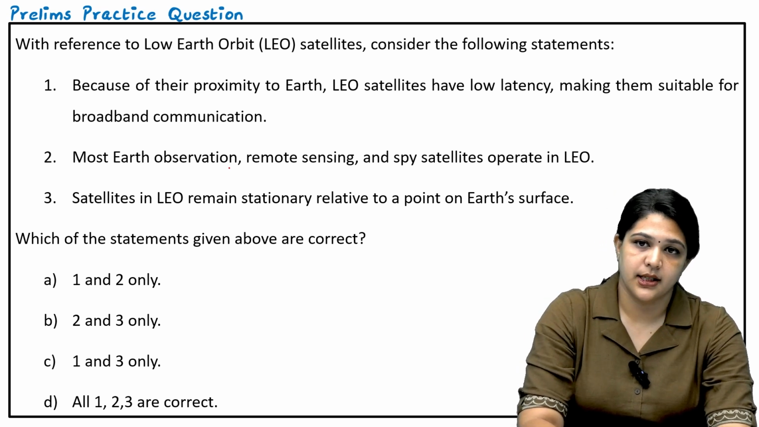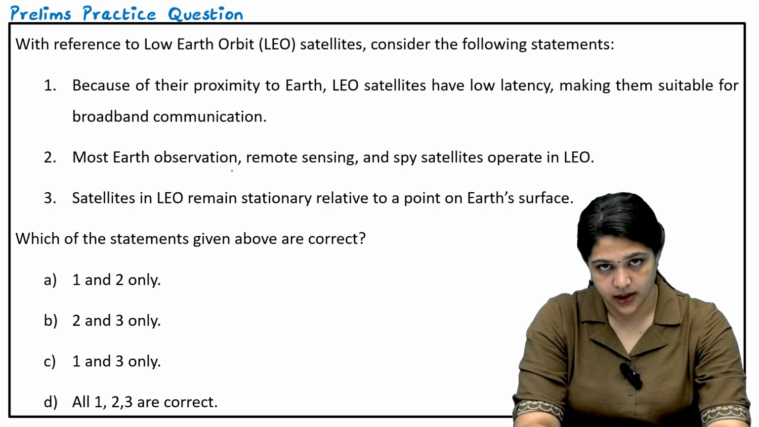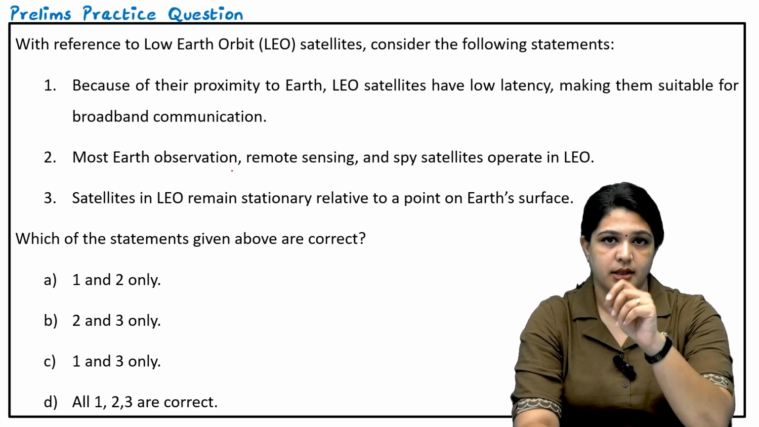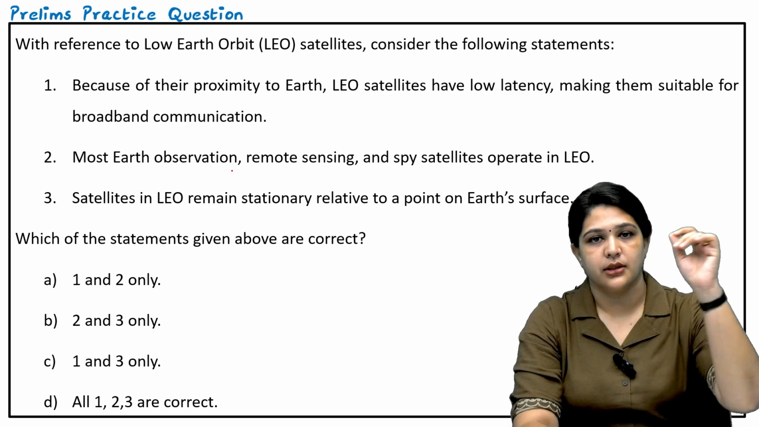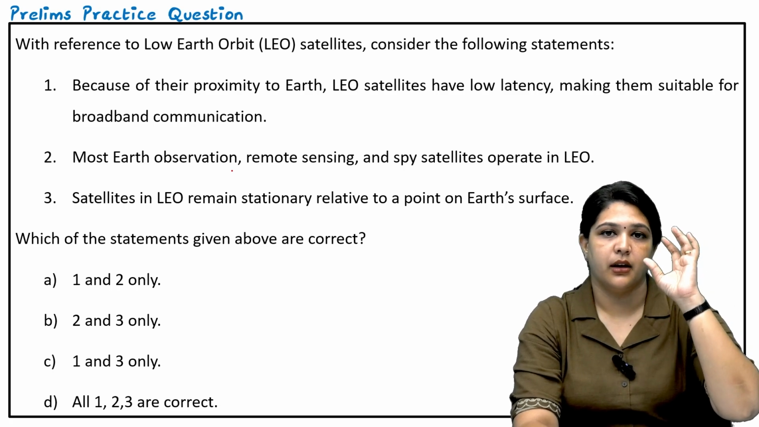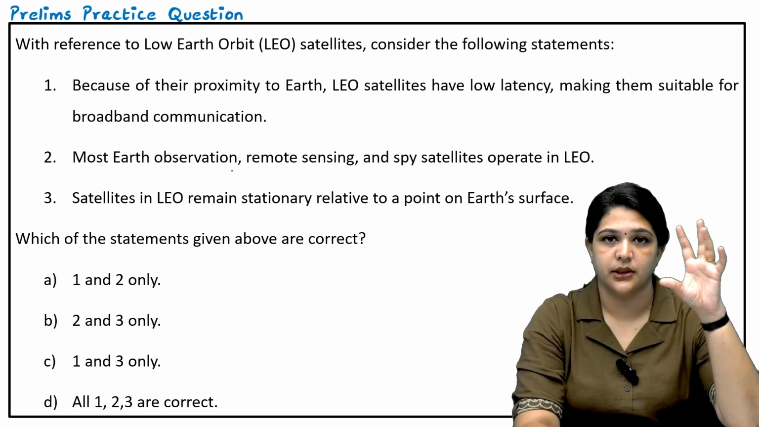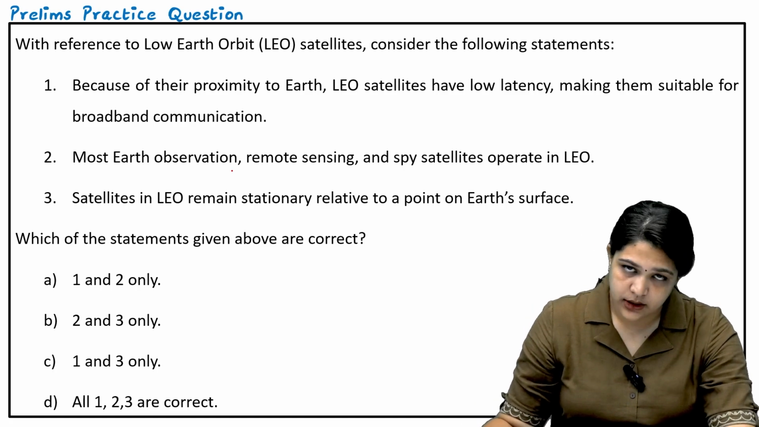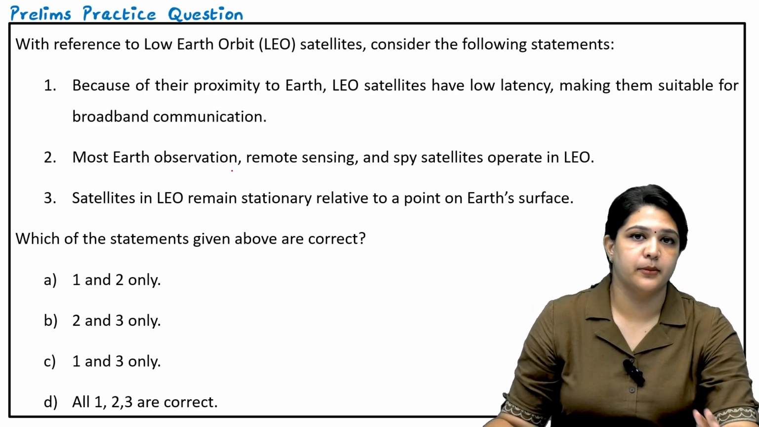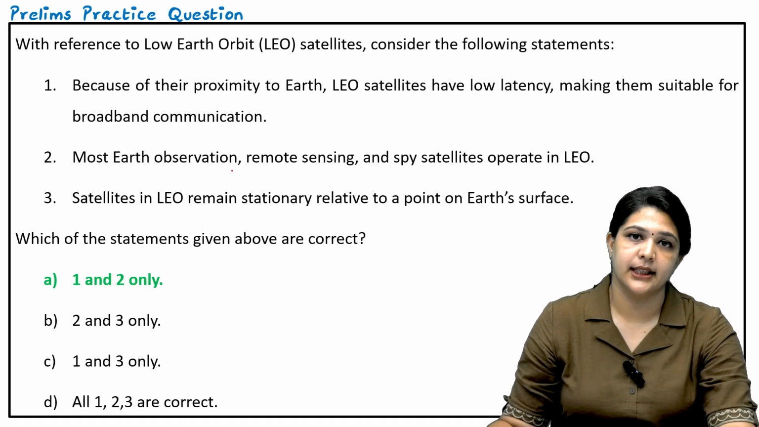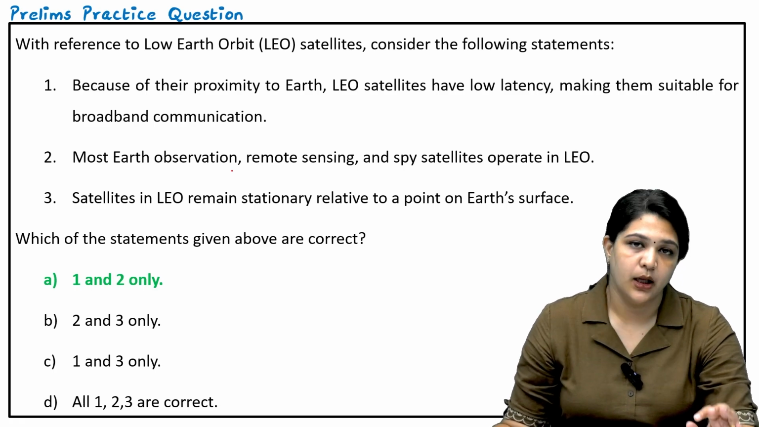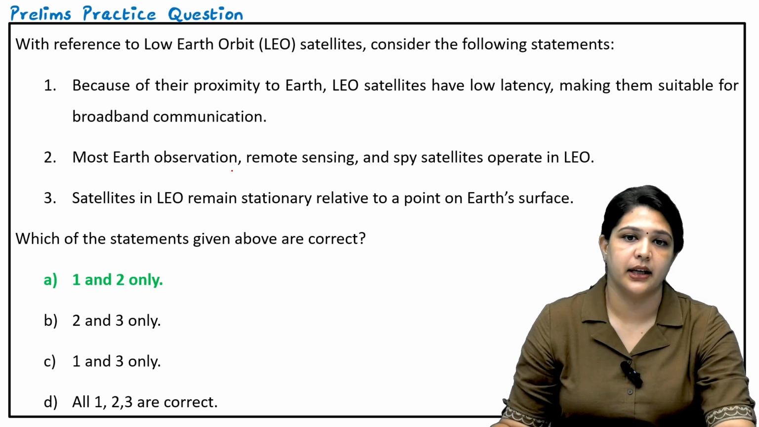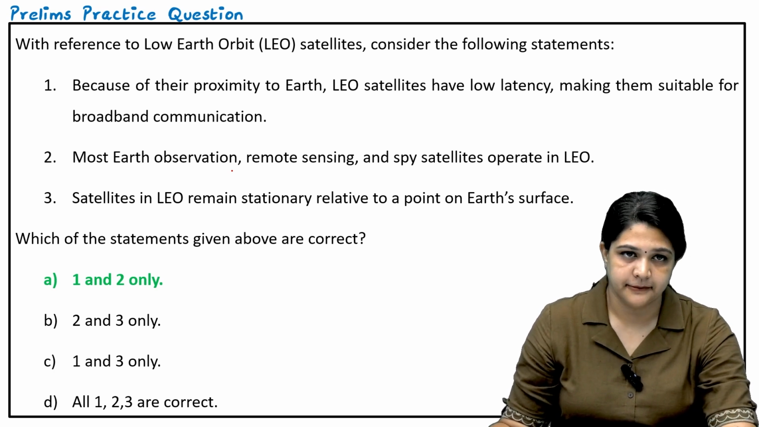So we all know there is something called geostationary. Geostationary is a type of geosynchronous satellite, at approximately 36,000 kilometers from ground level. But we are talking about low Earth orbit, and stationary orbits are definitely not low Earth orbit. In that case, the first and second statements are right, but the third statement is not right, because low Earth orbits cannot be stationary relative to a point on Earth's surface.